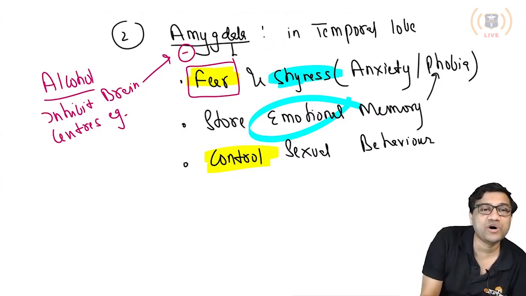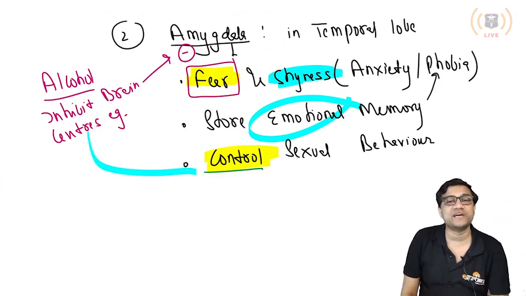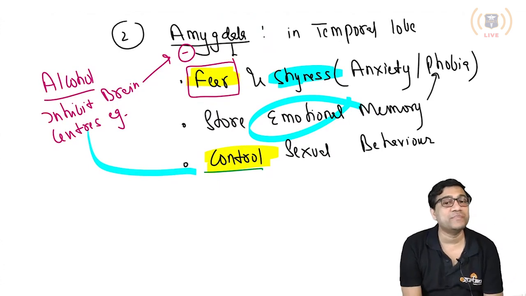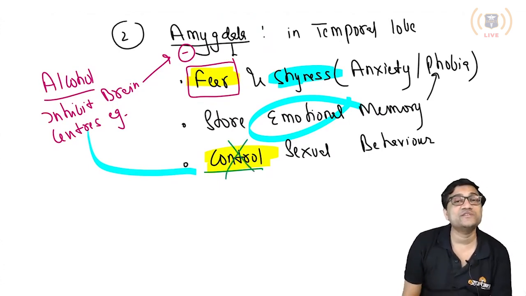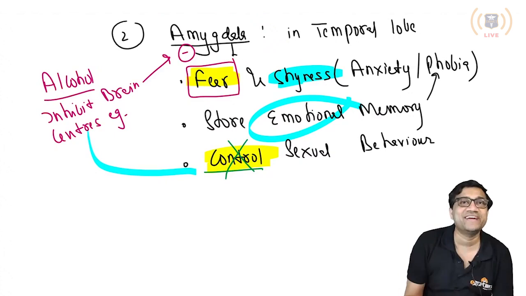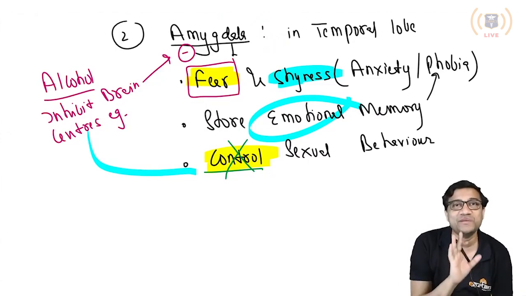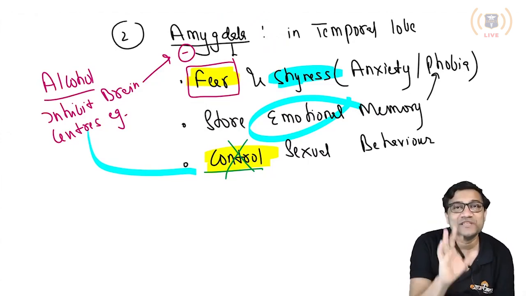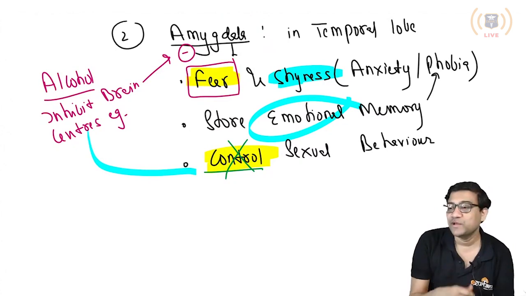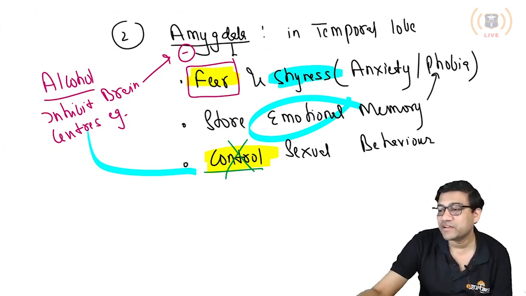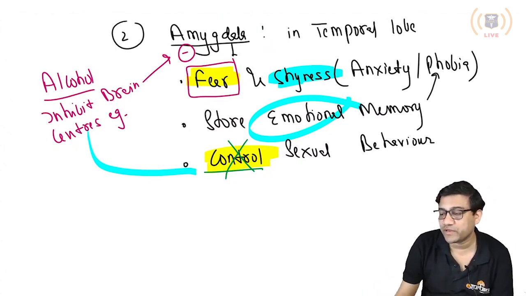Also, after alcohol lots of sexual crimes can occur. Why? Because after alcohol the brain is not in control. So people can send inappropriate messages to girls. Yes or no? That's why after alcohol don't use WhatsApp or any social media. It can be very dangerous, especially Facebook and Instagram. You make some post and that will create a problem.